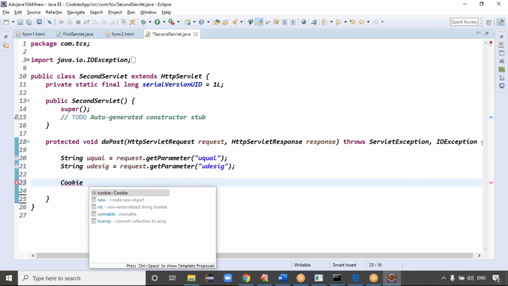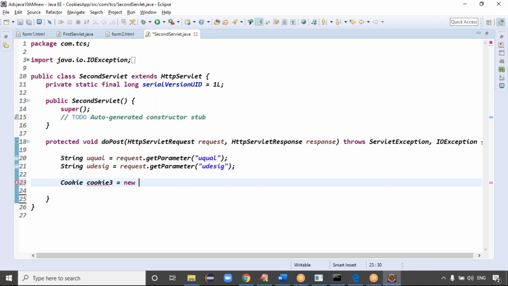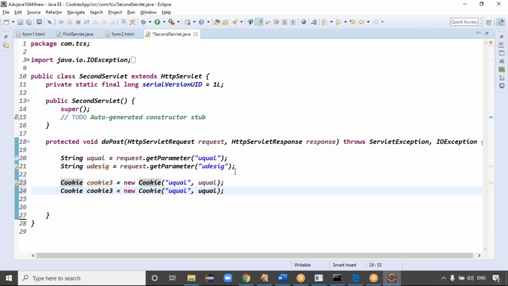Let me create the cookie. Something like cookie 3 equal to new Cookie of. So here you can place the data like user qualification, and here you can put the qual. So next one is what? You can copy this line, just take it as a designation. So here you can take the designation. This is like cookie 4. Guys, this is the data we are passing. This is the data which is stored in the cookie object, right? Here you can change the triple A also, no problem.